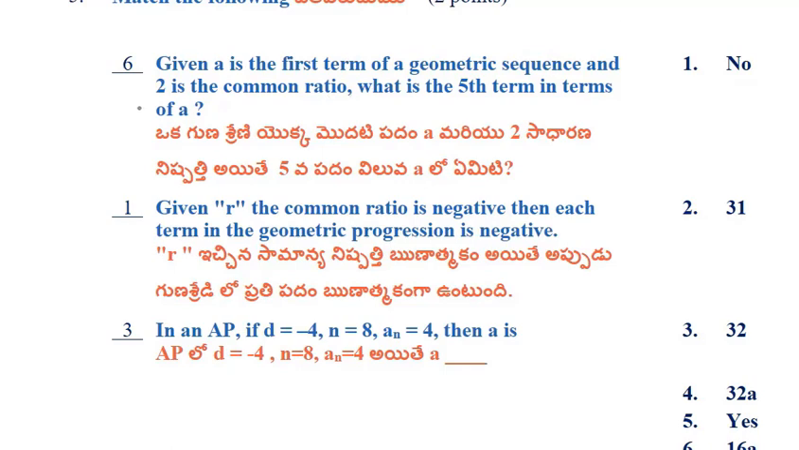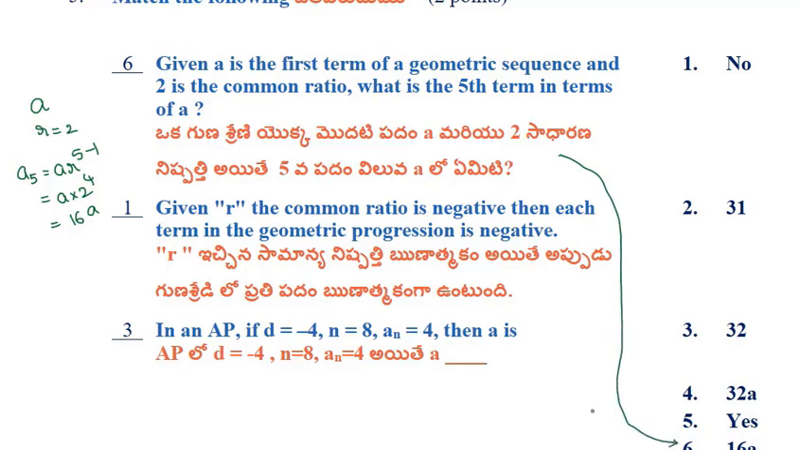Next, match the following. Given a is the first term in GP and common ratio is 2, and we have to find a5. an equals to a into r power of n minus 1. So a into r power of 5 minus 1. a into r is 2. 5 minus 1 is 4. That equals to 2 power 4 is 16 into a, 16a. So for this, 16a is the correct answer.